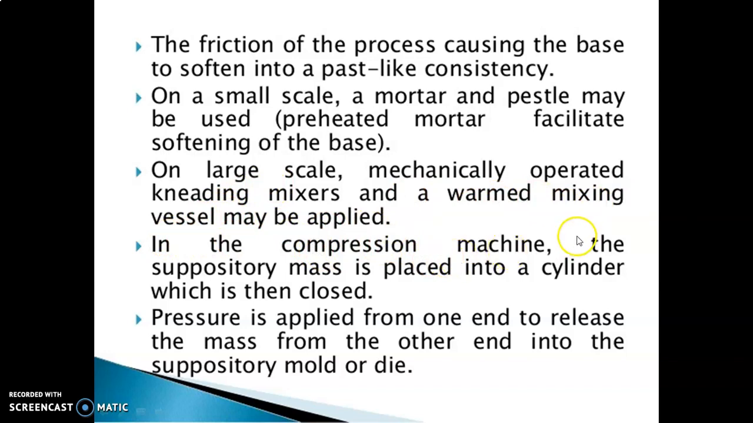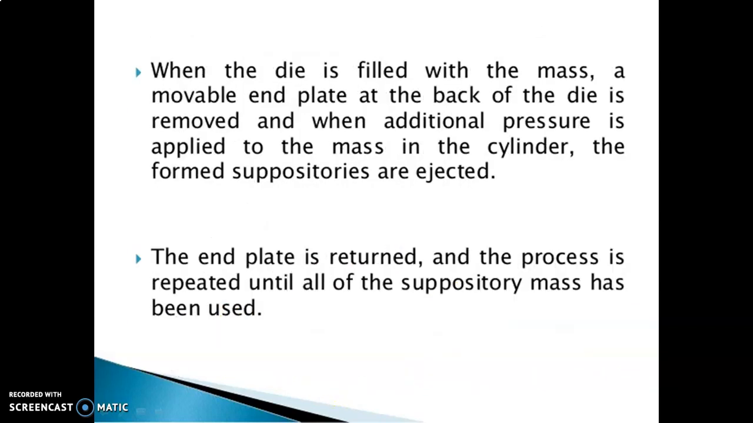In the compression machine, the suppository mass is placed into a cylinder which is then closed. Pressure is applied from one end to release the mass from the other end into the suppository mold or die. When the die is filled with the mass, a movable end plate at the back of the die is removed, and when additional pressure is applied to the mass in the cylinder, the formed suppositories are ejected. The end plate is returned and the process is repeated until all the suppository mass has been used.